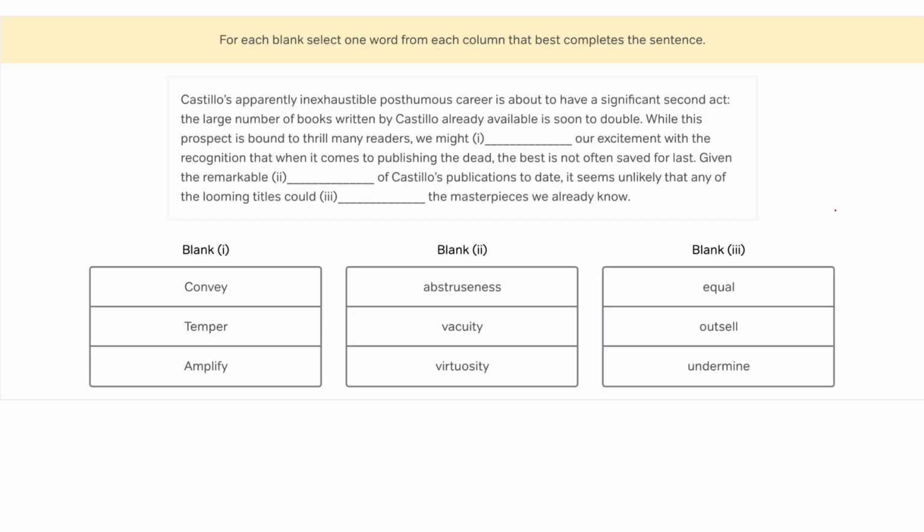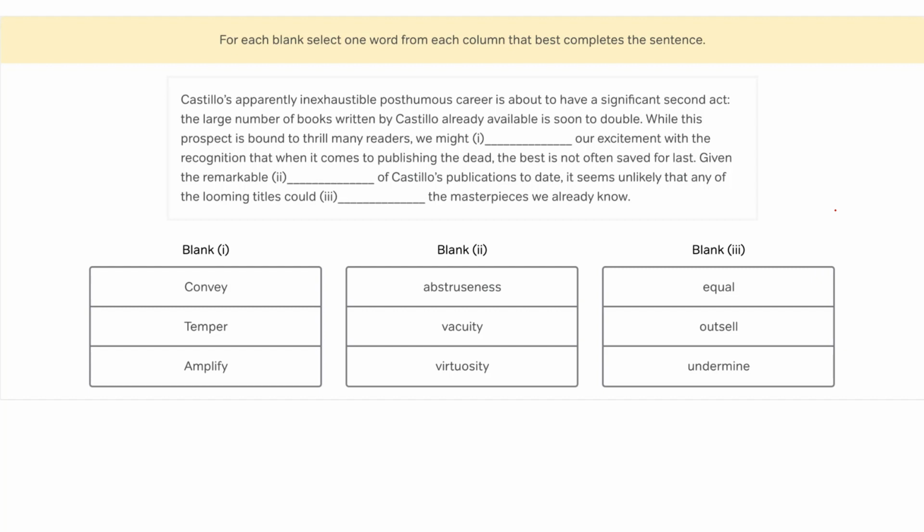Here's an explanation for another one of the official GRE questions you can now study with in the Magoosh GRE program. All right, so first thing we're going to notice about this question is that it is a 3 blank text completion. And just like any 3 blank text completion, that means that we have not 1, not 2, but 3 opportunities to miss this question.